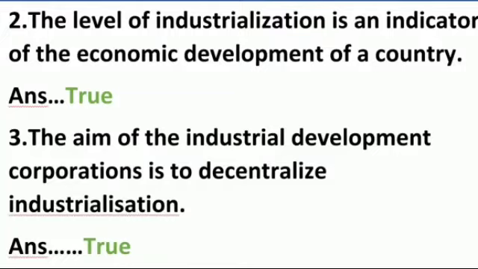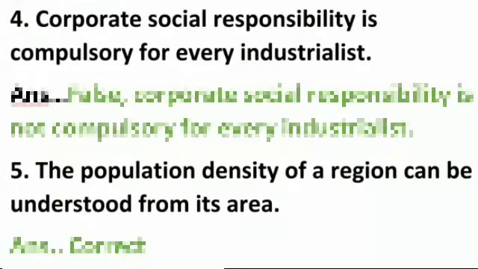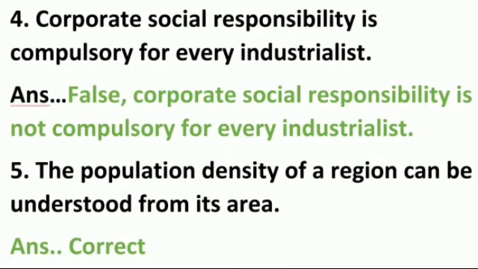Number 3, the aim of the industrial development corporations is to decentralize industrialization. Answer is true. Number 4, corporate social responsibility is compulsory for every industrialist. This statement is false. Corporate social responsibility is not compulsory for every industrialist.